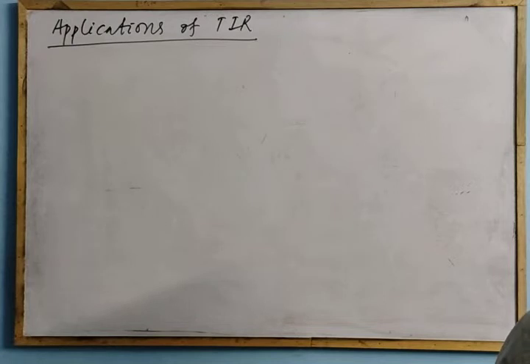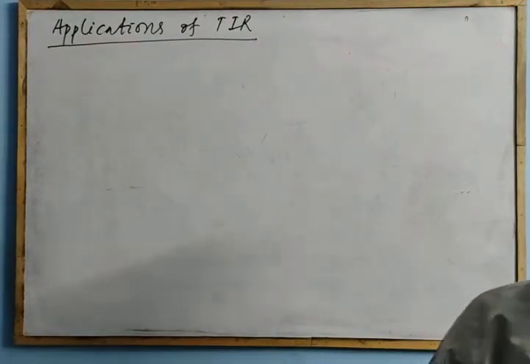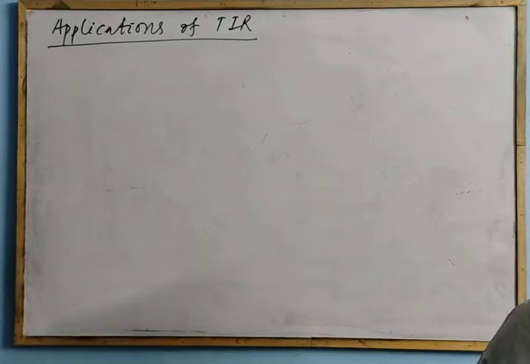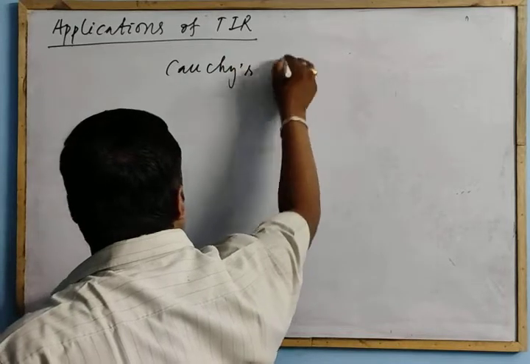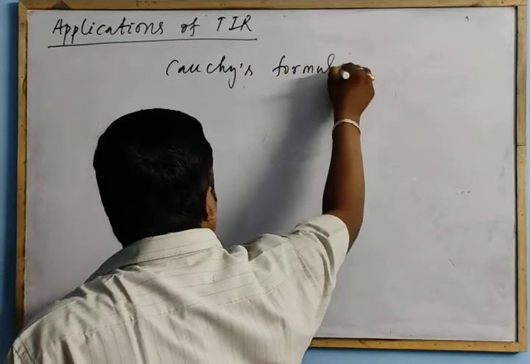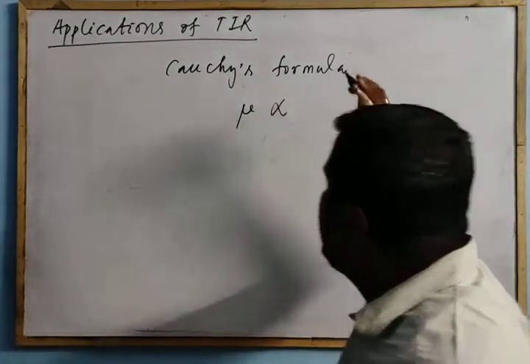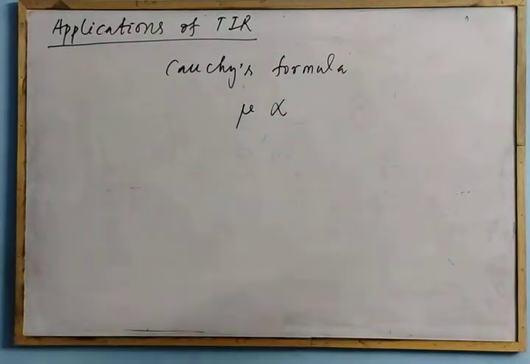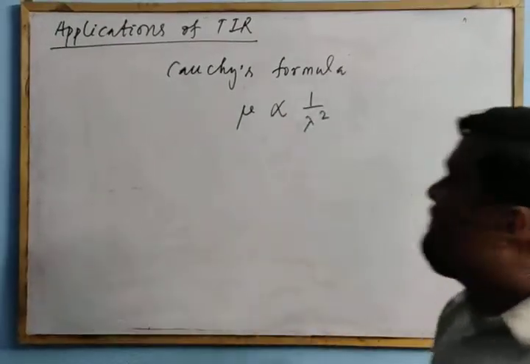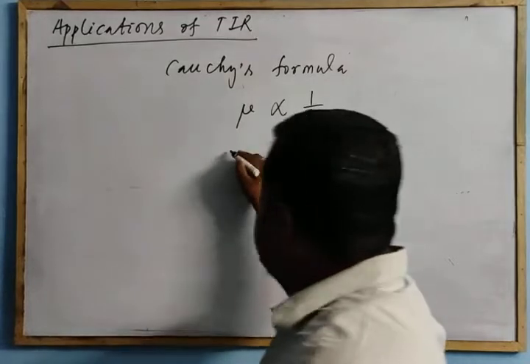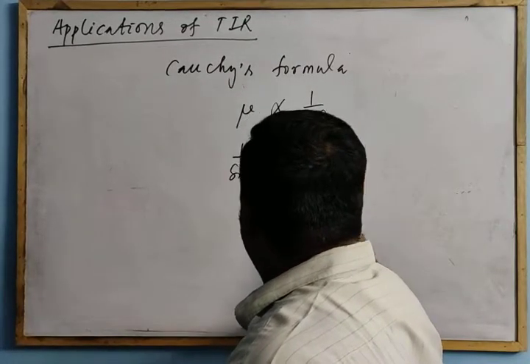And another most important thing you should always remember is Cauchy's formula. From Cauchy's formula, we know that the refractive index of a medium is proportional to 1 by lambda square. As you know, mu is 1 by sin C, so it is also proportional to 1 by lambda square.